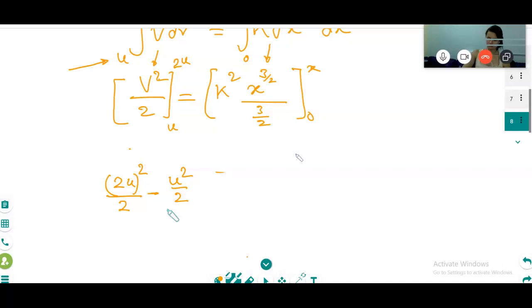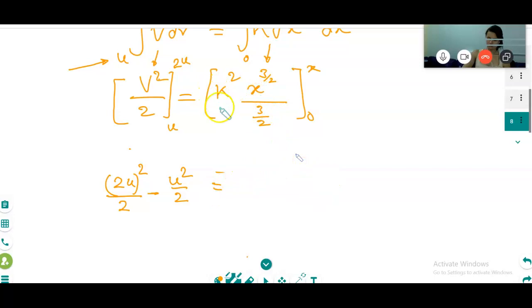So first you take the integration at the point of 2u: 2u whole square on 2, minus u square on 2.